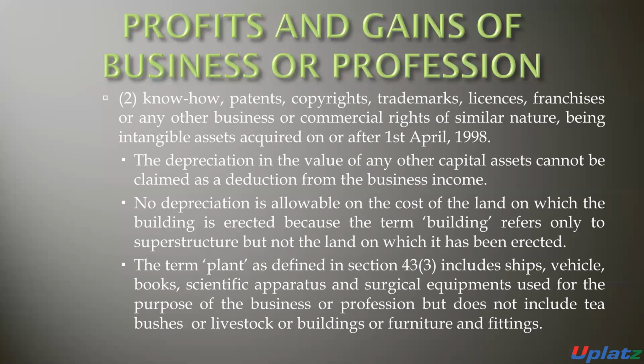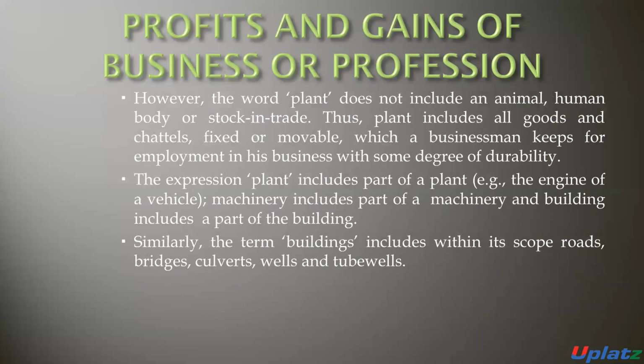Plant does not include building. Plant does not include furniture and fixtures. These are different assets. Building is a different asset. Livestock, these are different assets. These are not considered as plant. So the plant does not include human body, stock in trade, or animals.